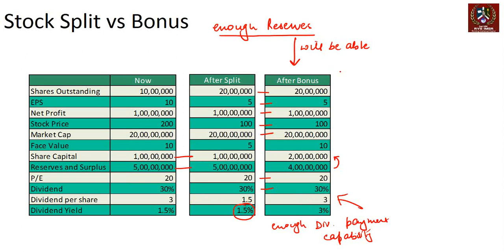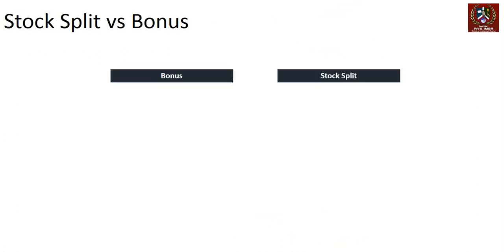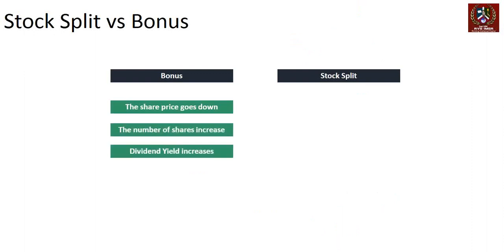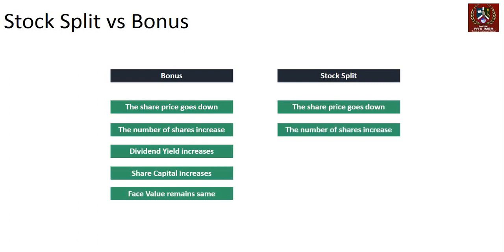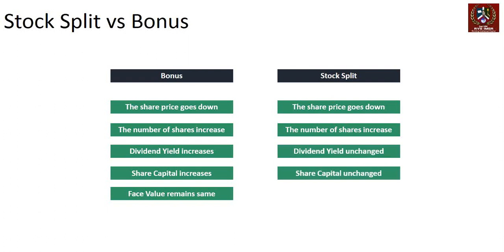That's why bonus is typically treated as positive news. The company is making a statement, A, that we have enough reserves, and B, that we have enough dividend payment capability, which means they will keep making profits over a period of time. And that is what makes bonus more attractive. So let's reiterate all this. In bonus, the share price goes down, number of shares increase, dividend yield increases, share capital increases, face value remains the same. In the case of a stock split, the share price goes down, number of shares increase, dividend yield unchanged, share capital unchanged, and face value goes down.